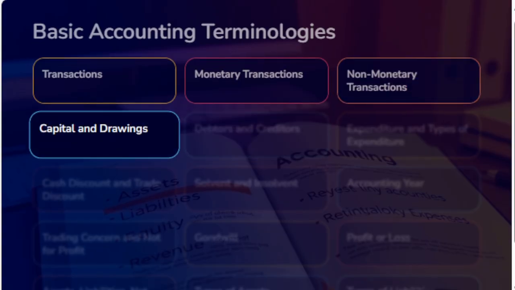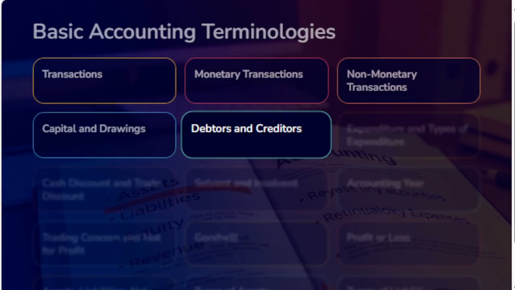Capital and drawing. The total amount invested in the business by the owner is known as capital. Capital can be introduced at the time of starting the business or in between, whenever the businessman feels they have to introduce some money. Drawings: the amount of cash or value of goods or assets withdrawn from the business by the owner for personal use is called drawing.